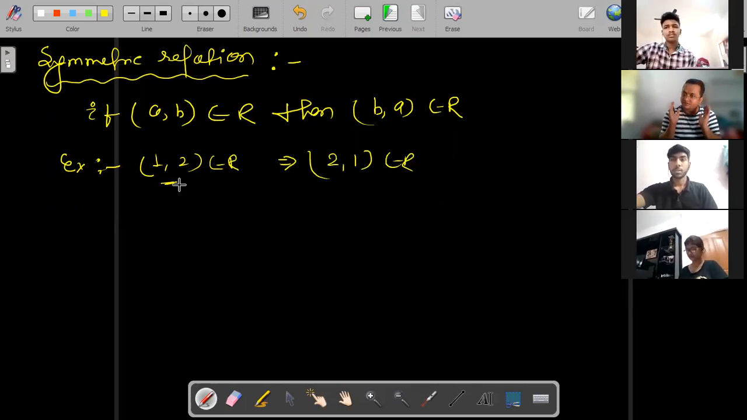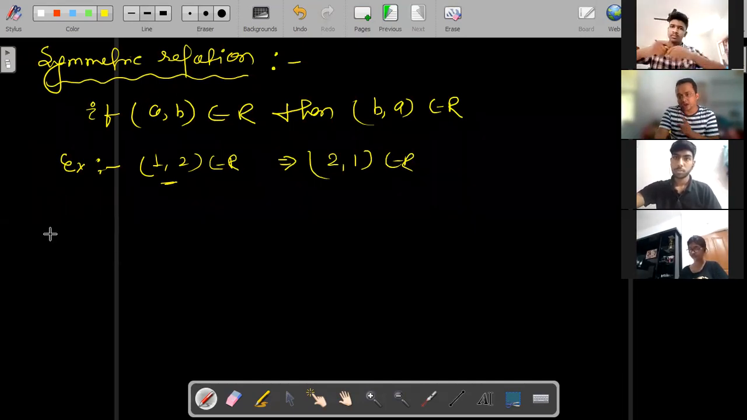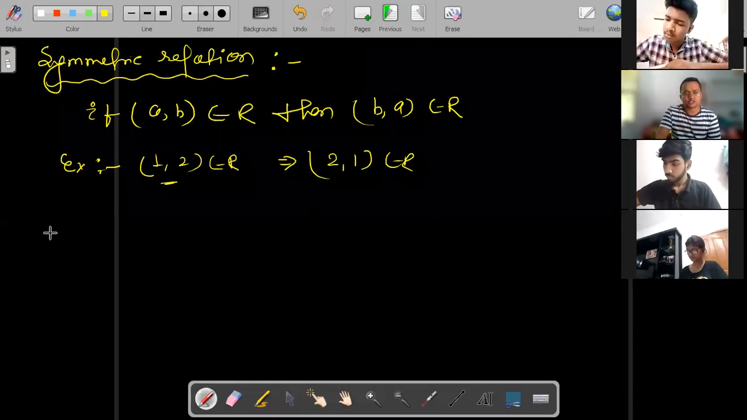So now I am giving you one relation, and you have to tell whether this is a symmetric relation or not. Let us see here. I will not tell you first. You have to tell the answer.